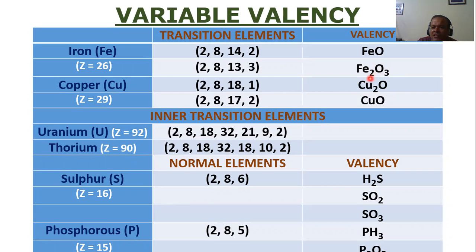So oxygen's valency will come here. Whose valency do you have to write for whom? You have to write for iron the oxygen's valency, and for oxygen the iron's valency. So crisscross. Okay, so iron's valency goes to oxygen, oxygen's valency goes to iron. That's why the valency is 3. So don't write Fe3. You have to write 3 next to O, and oxygen's valency for iron. That's how you write a molecular formula, which you learned in your 9th standard, remember, 4th chapter, measurement of matter.